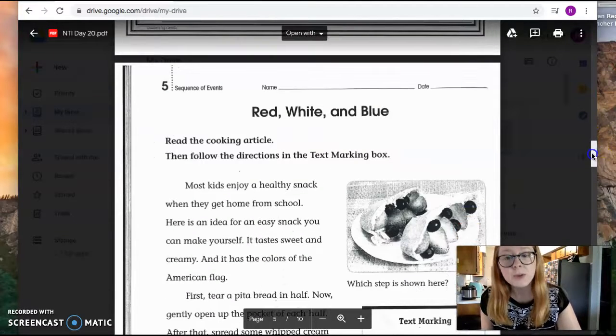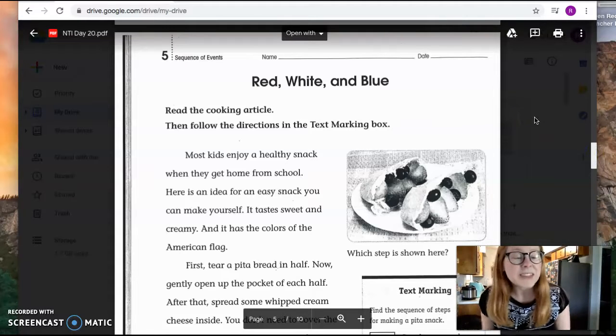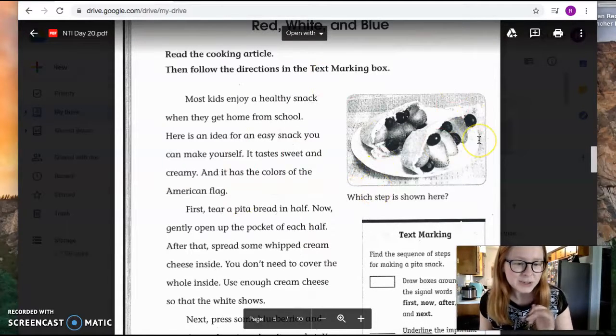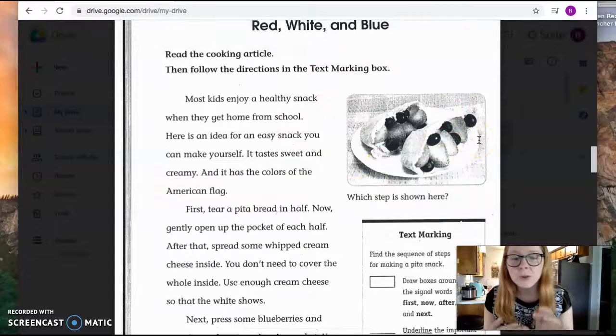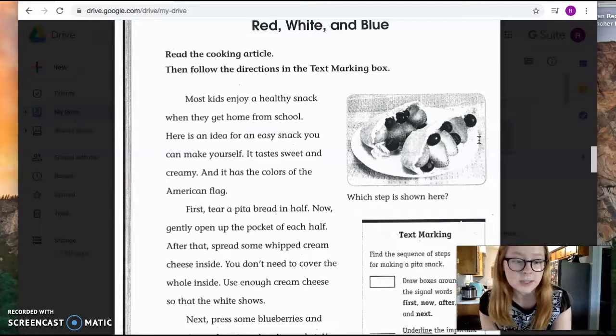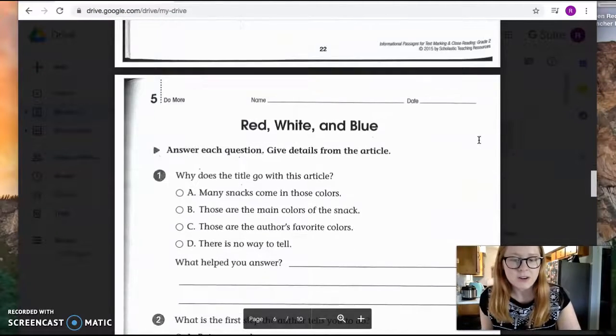After that, you have another sequence of events review. And remember, sequence of events is picking out those steps in a process. So if you are making this healthy snack that you're going to be reading about, it's called a pita, you are going to look for those transition words like first, now, after, next, finally, then. You're going to read and find those words, and then answer some questions about that order. Okay?